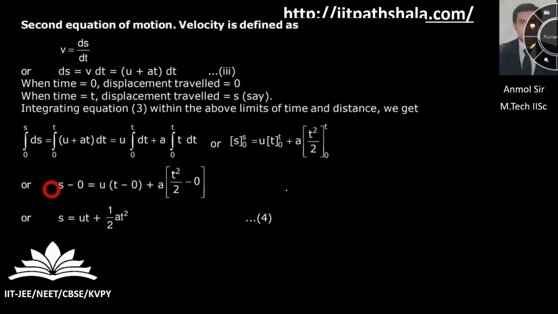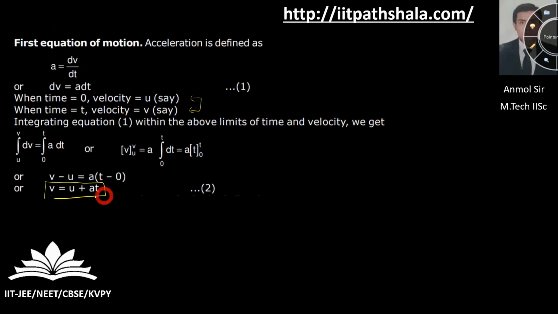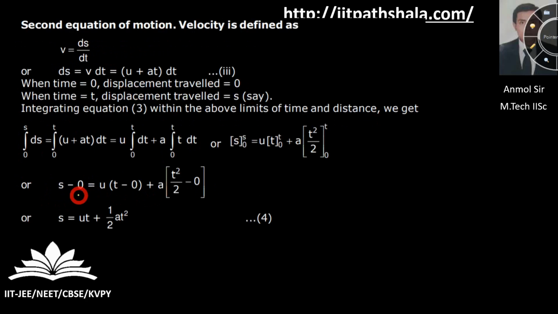Now let us quickly move to the second equation of motion. Velocity you can define as follows. Again I'm using the integration method. So ds equal to v into dt. Now from the previous one I can say that v equal to u plus at, so I have substituted the value over here. As you can see, using the boundary condition that at time t equal to 0 the displacement is 0, and at final time t I have a displacement s.